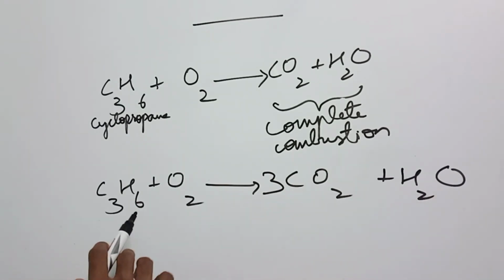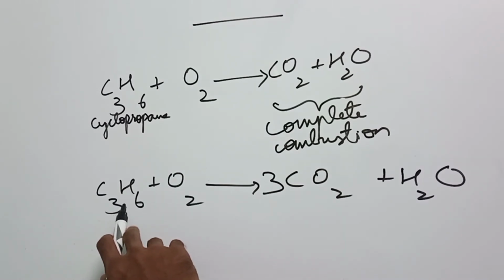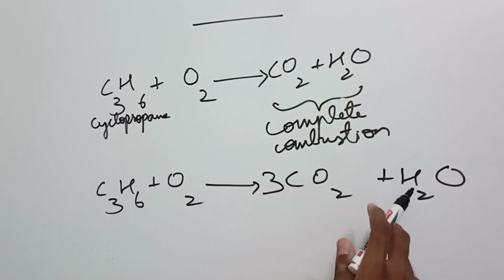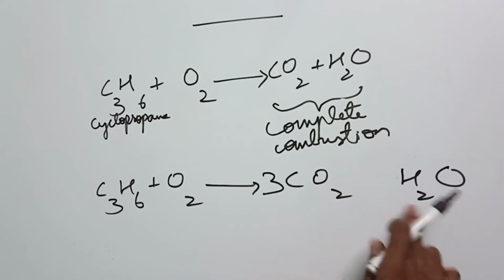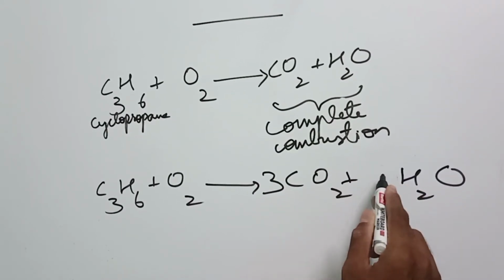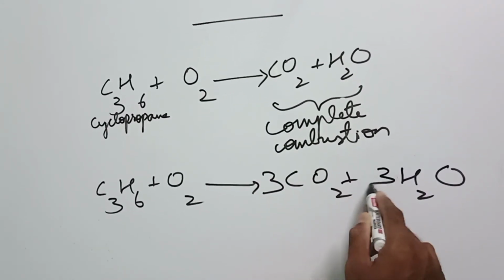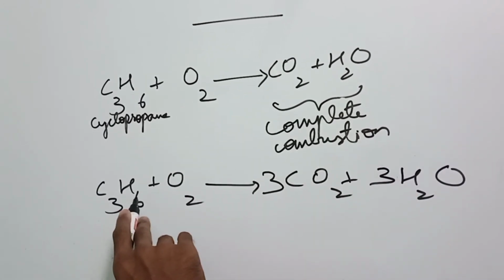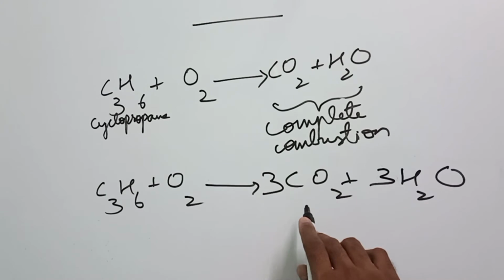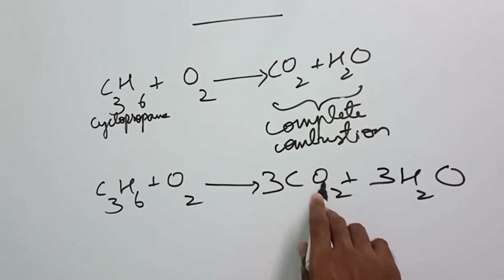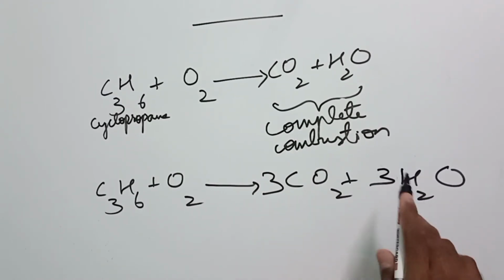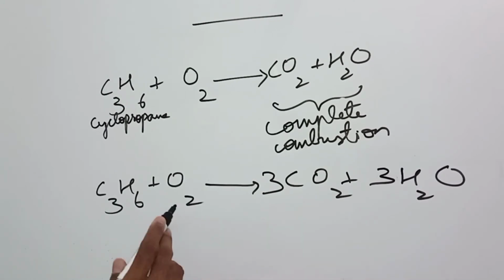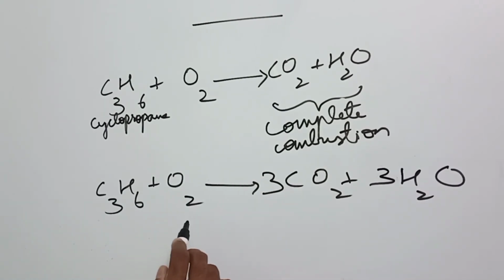But let's see the hydrogens over here. There are 6 hydrogens here, right? So how do we get 6 hydrogens here? There are 2 already here, so 3 multiplied by 2 gives 6. Am I right? 3 into 2 is 6 hydrogens, 6 hydrogens. But now, 3 into 2 is 6 oxygens, and again 3 oxygens, so 9 oxygens are there here. But there are already 2 oxygens here.